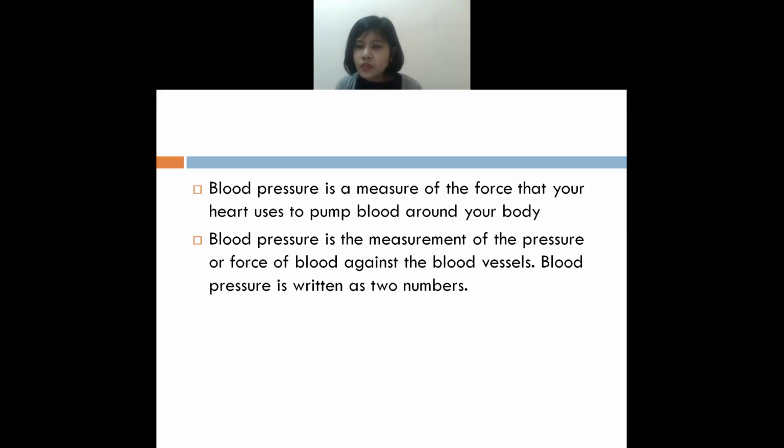And how is blood pressure measured? We measure the blood pressure by the force against the blood vessels, when a force is being pushed into the blood vessels. In blood pressure, you can see that you have two numbers. The first is the systolic and the second is the diastolic blood pressure. Understand? Systolic and diastolic blood pressure.